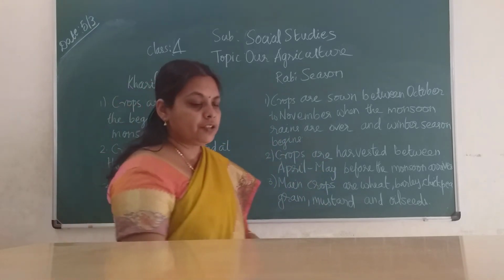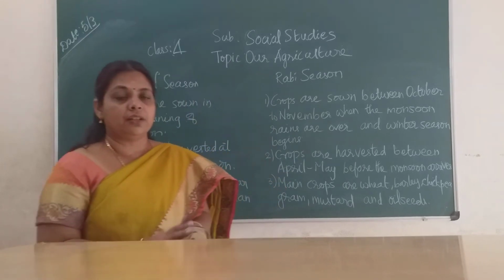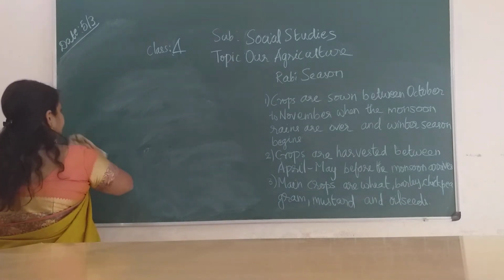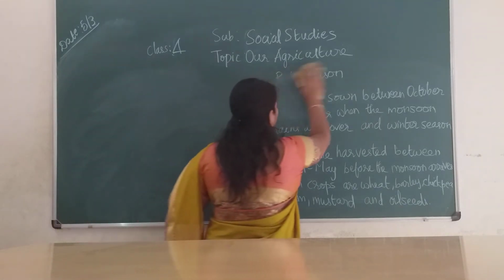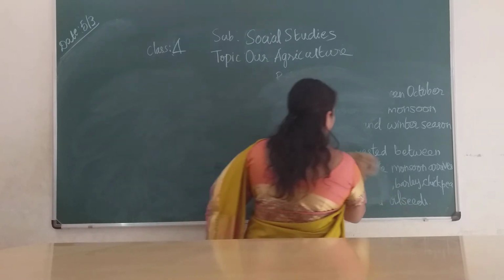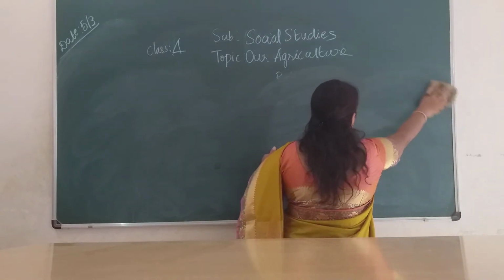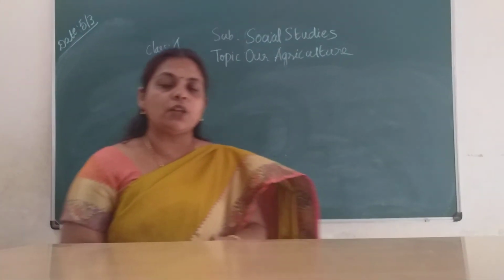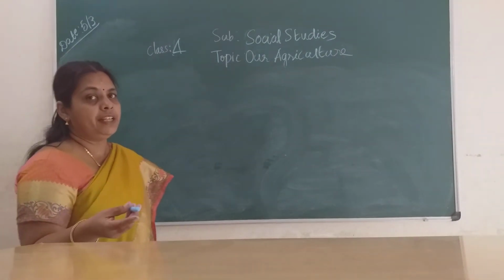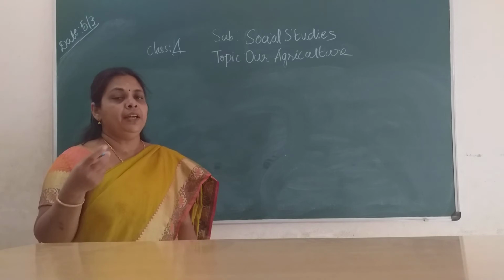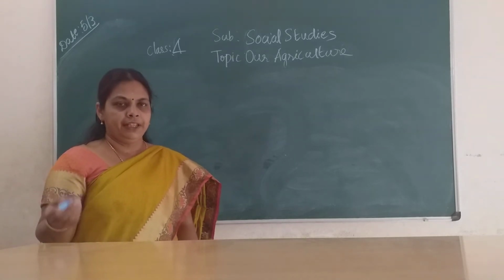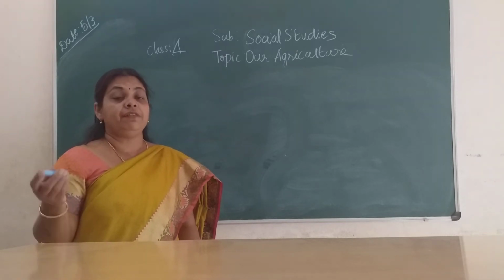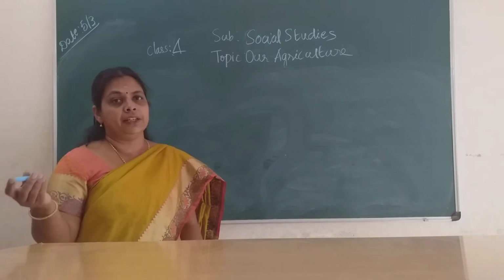The next one is types of crops, children. That one we are going to see. Mainly for the growth of good crops, we need a favorable climate, rains, fertile soil and irrigation facilities. Irrigation means the water supply should be done properly. That's why in India we have built so many dams, so that they provide irrigation facilities for the agricultural fields.